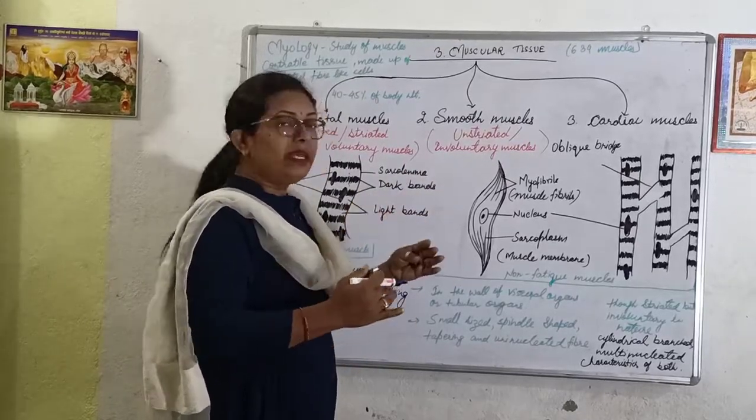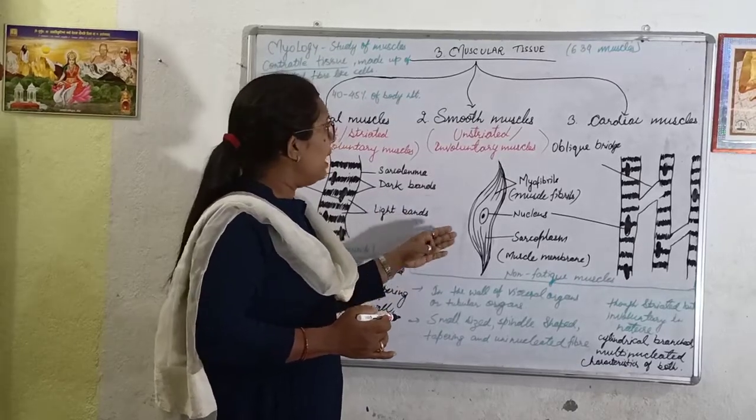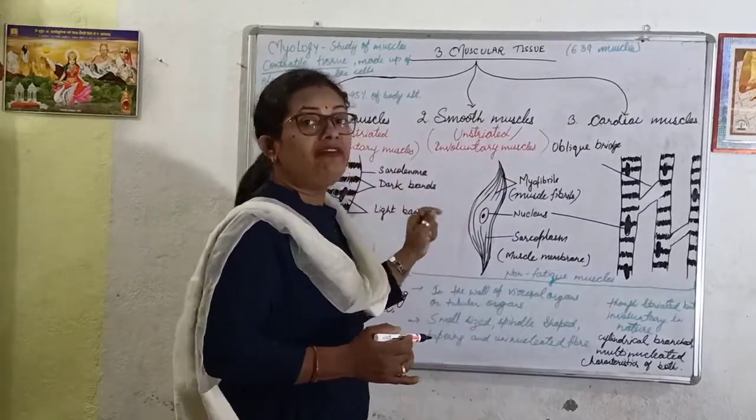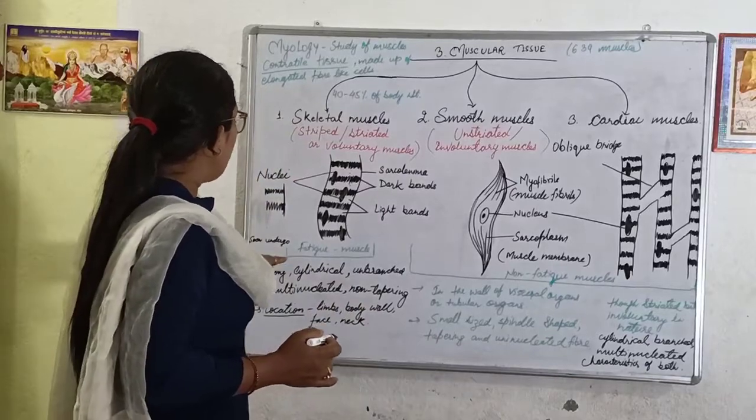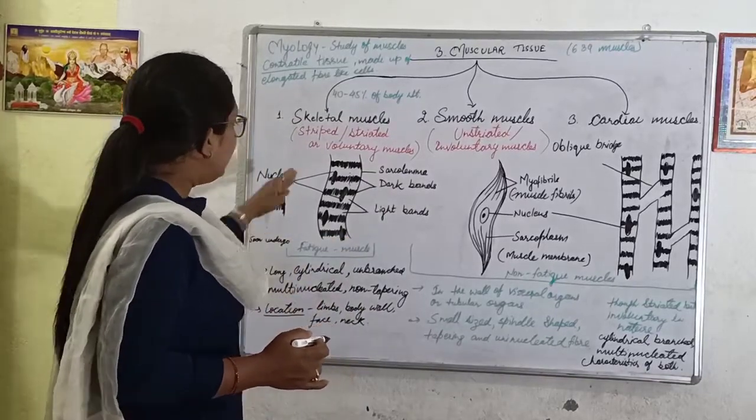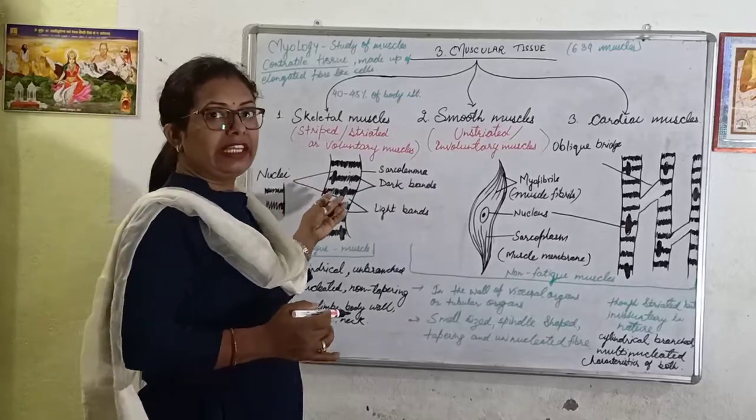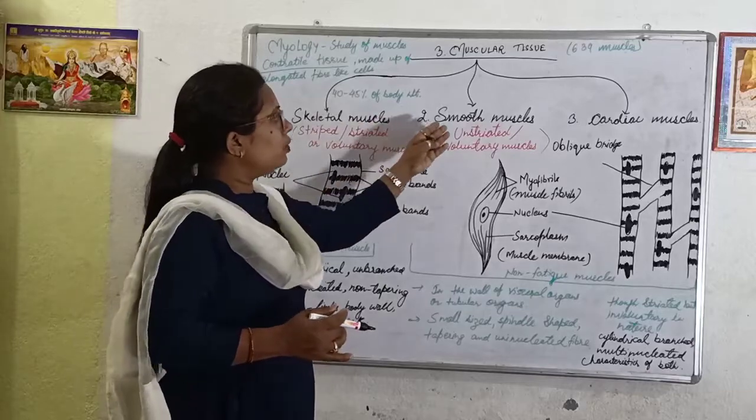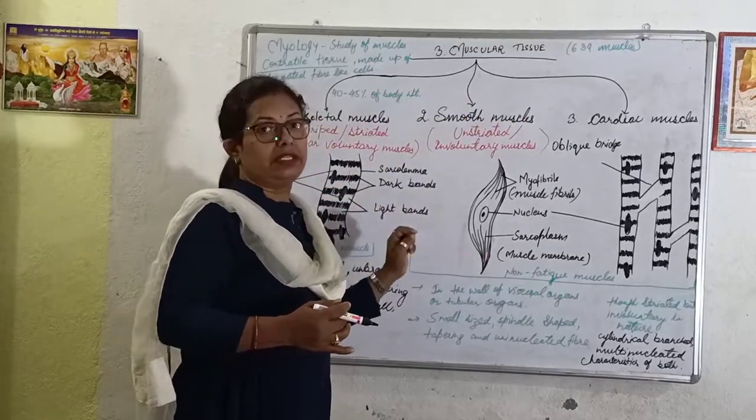They work continuously for a very long time without getting tired, and that's why smooth muscles and cardiac muscles are also known as non-fatigue muscles, whereas skeletal muscle is known as fatigue muscle because this type of muscle soon undergoes fatigue. They get tired quickly, that's why they are known as fatigue muscles, whereas smooth muscles and cardiac muscles together are known as non-fatigue muscles.